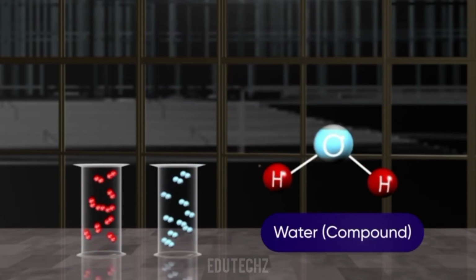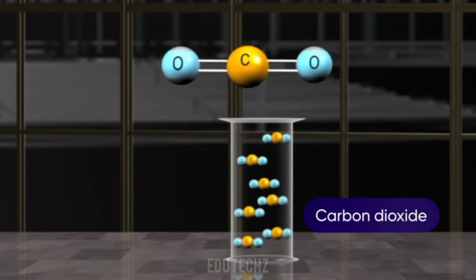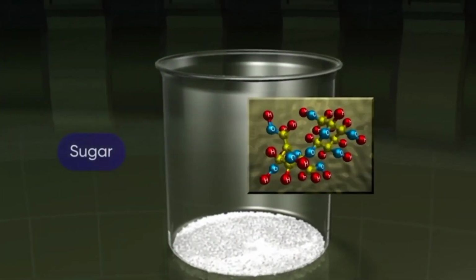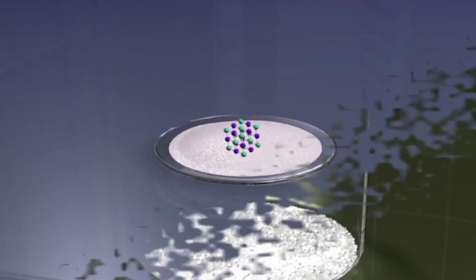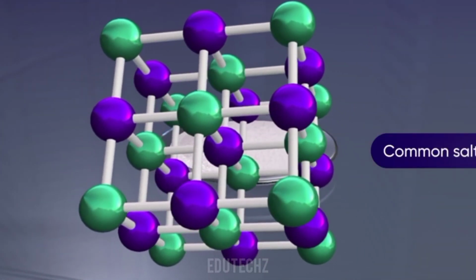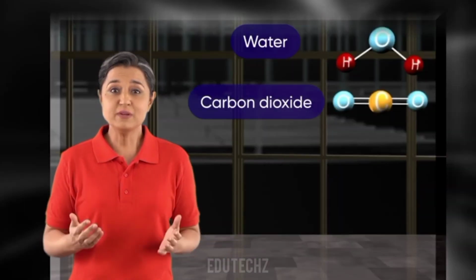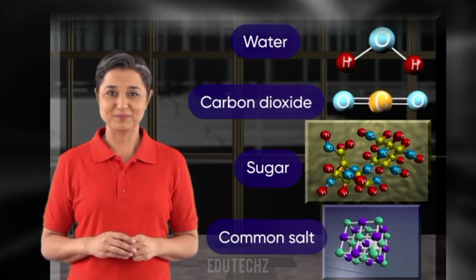Water is made up of hydrogen and oxygen. Carbon dioxide is made of carbon and oxygen. Sugar is made of carbon, oxygen and hydrogen, and common salt is made up of sodium and chlorine. Thus, water, carbon dioxide, sugar and salt are compounds.